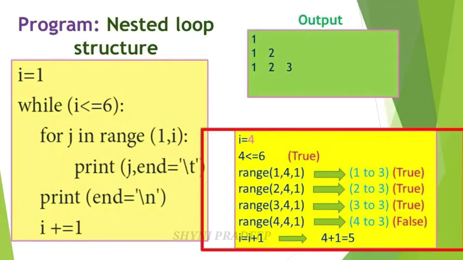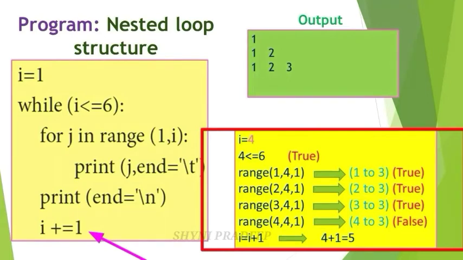So last value is what? 3. So 4 to 3, you cannot generate the list of values from 4 to 3. So here this condition becomes false. Okay. Come to the next line. Print, end is equal to \n. That means this cursor moves from here to here. Okay. Next line.